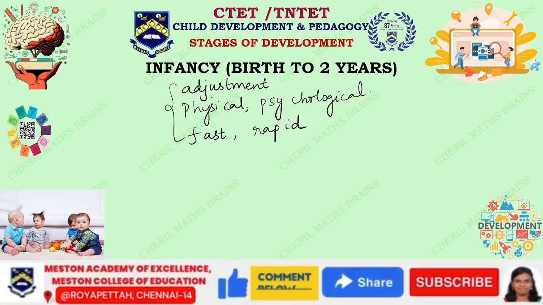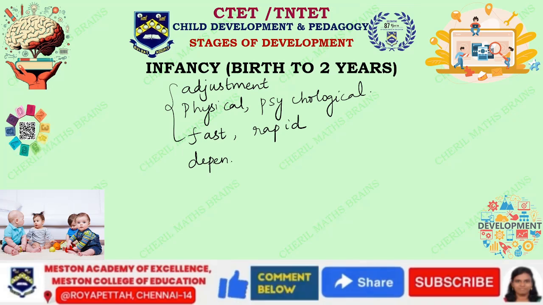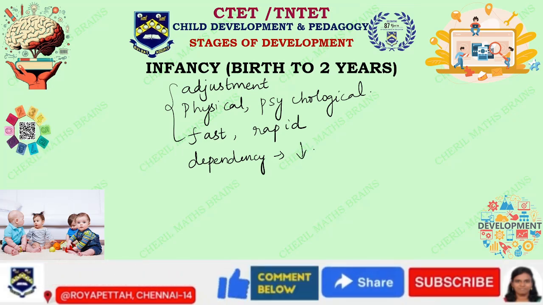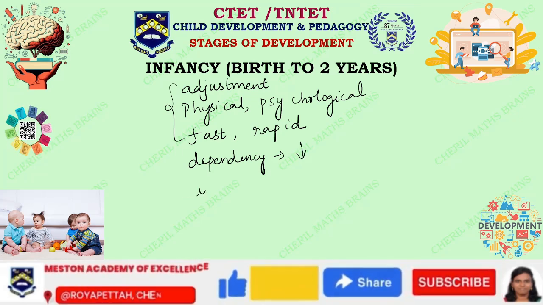So this is going to be the age of decreasing dependency. The child will try to decrease its dependency and increase its individuality.